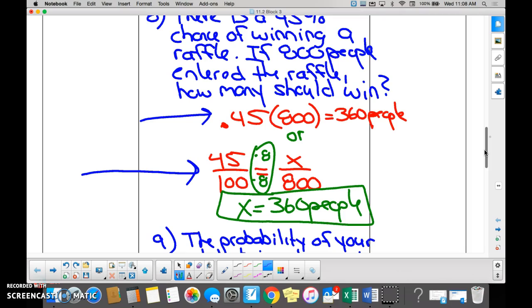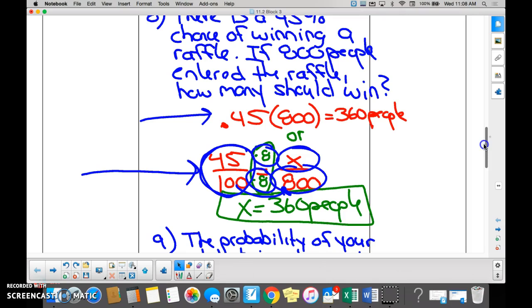If there's a 45% of you winning the raffle, you would win 45 out of 100 times. If there are 800 people, we want to figure out how many times you would win then, right? Yeah. And then to get from 100 to 800, we multiply by 8. So what do we do to the top? Multiply by 8.